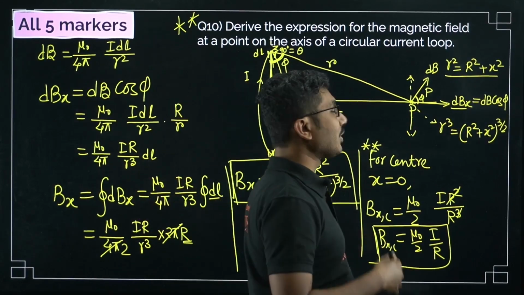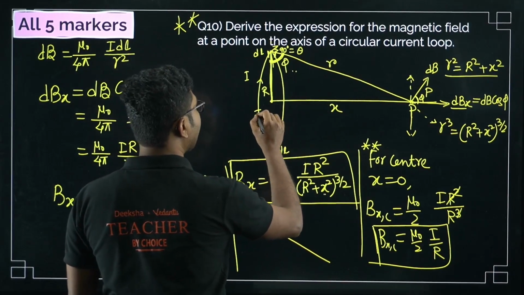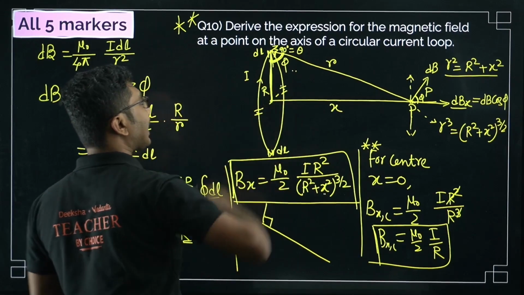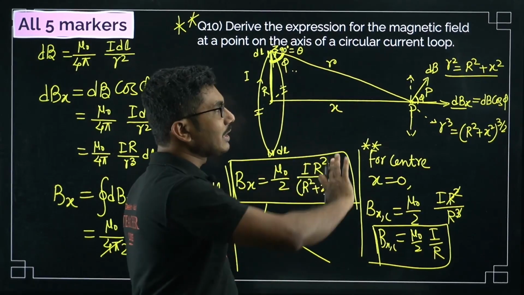But we have to understand that for all such parts, suppose you take this dl, and consider a diametrically opposite component dl over here, they will cancel each other. So all the y components will be cancelled, and the x components will be left.